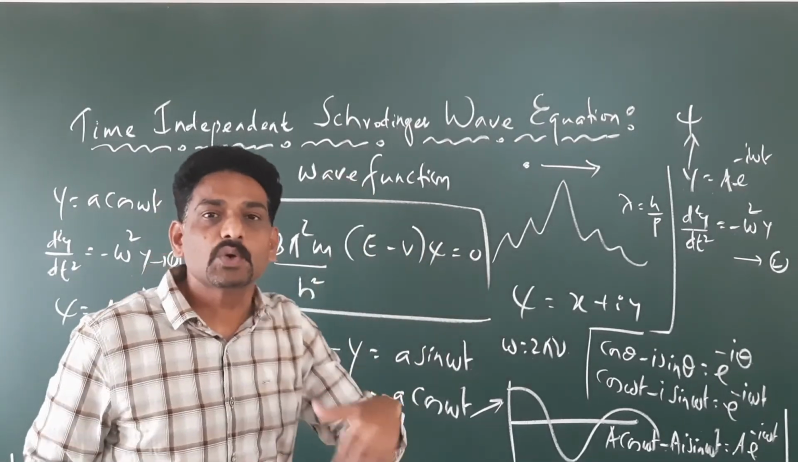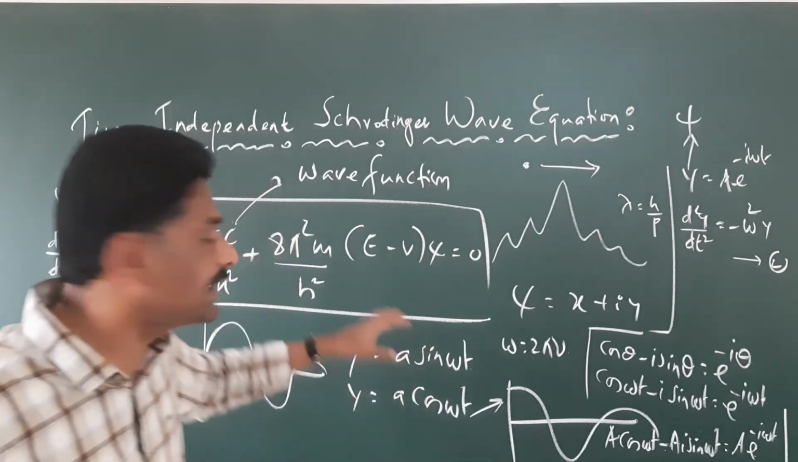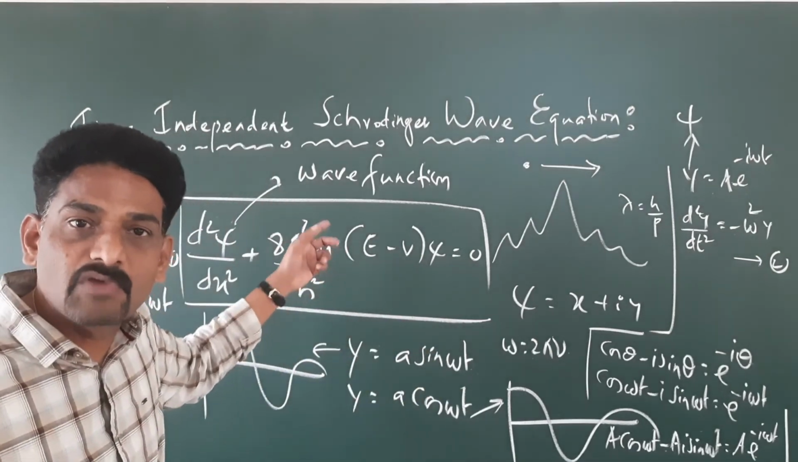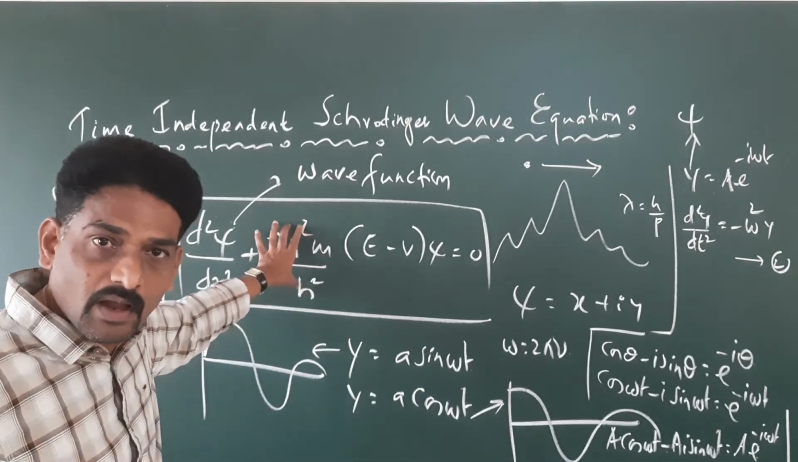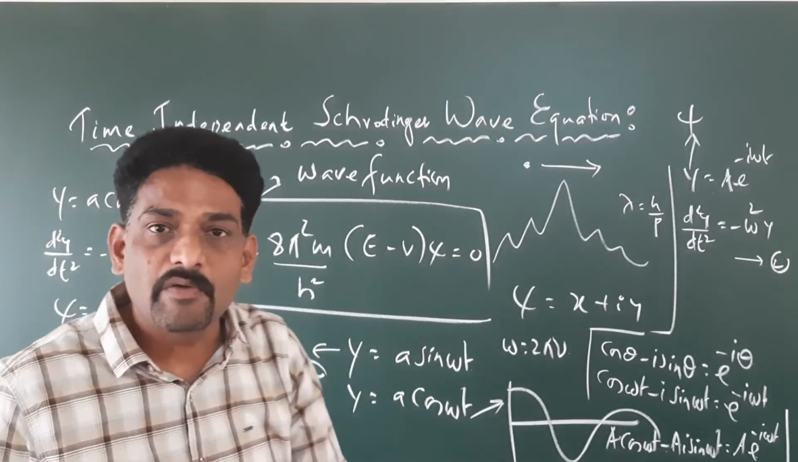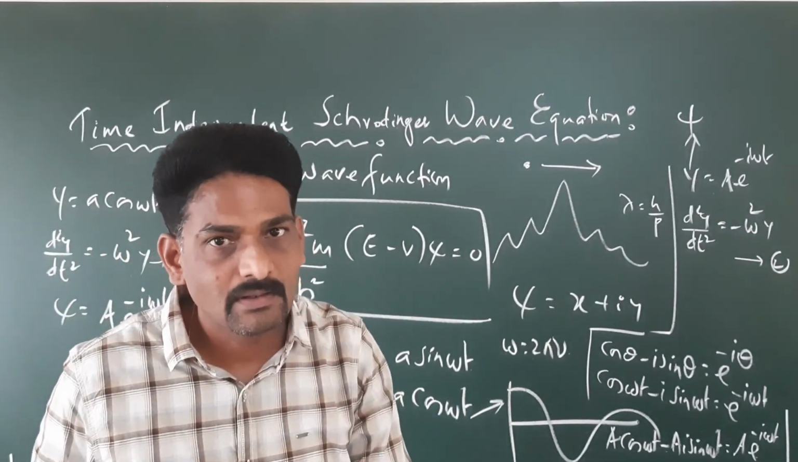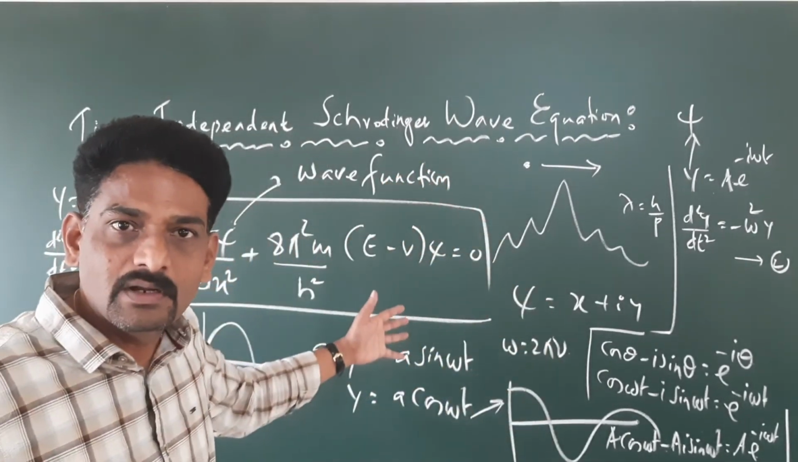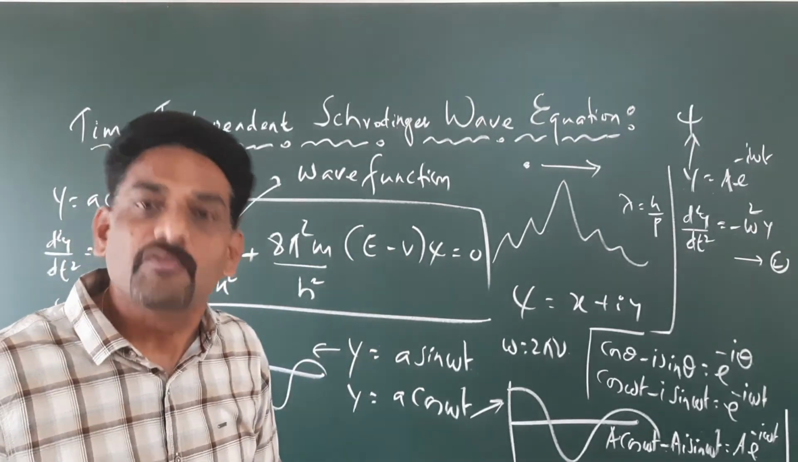So now let's try to derive. Let's try to derive the time-independent Schrodinger wave equation in one dimension and the time-independent Schrodinger wave equation in 3 dimensions. So let's go for the derivation of this time-independent Schrodinger wave equation, right?